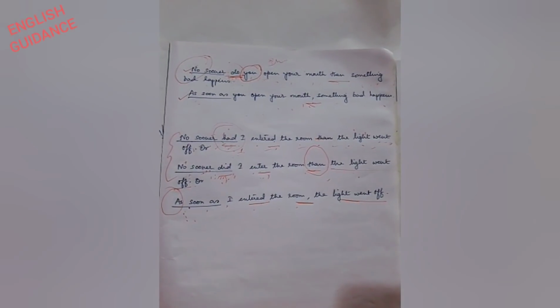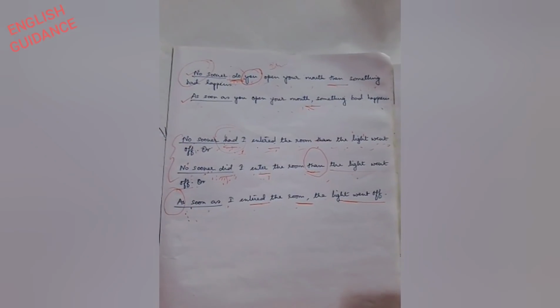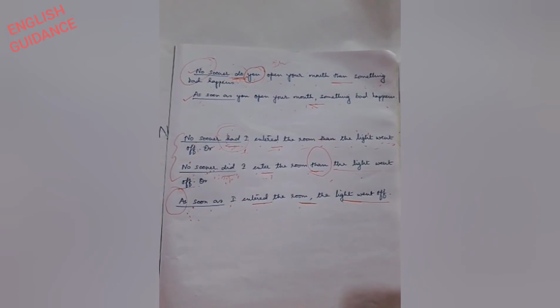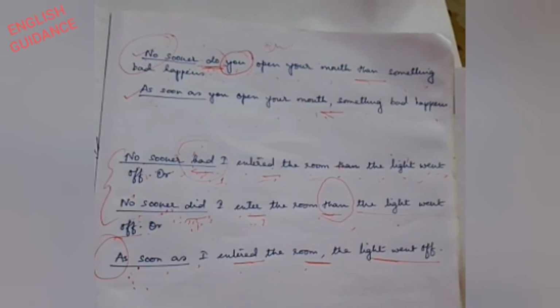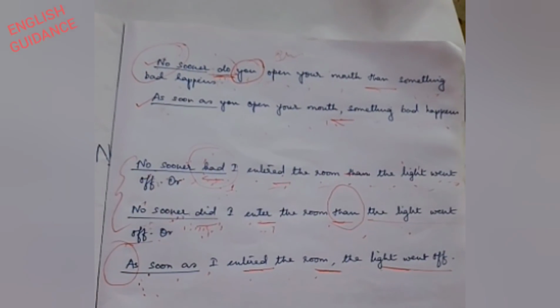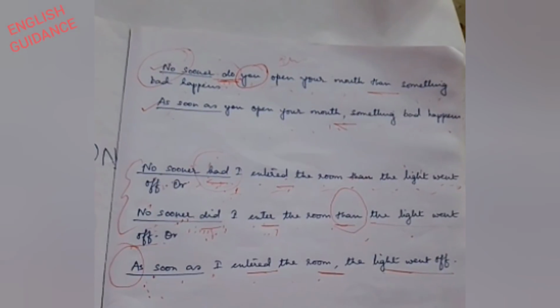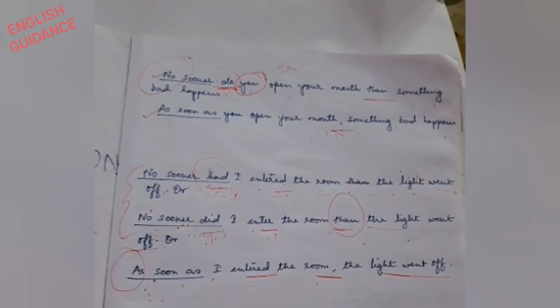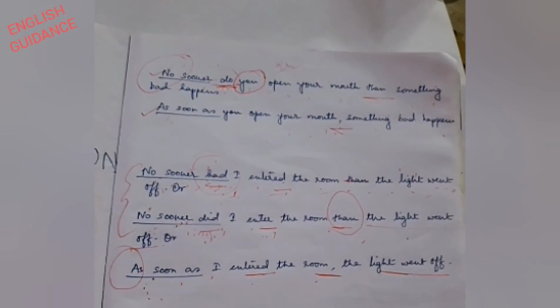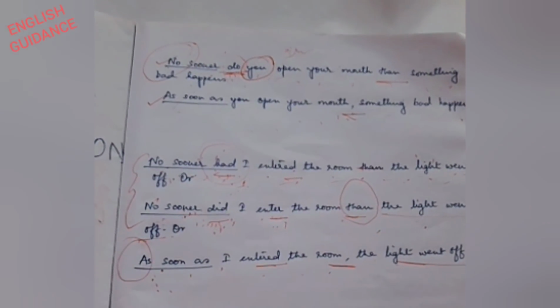If you memorize these formulas, there is a 100% chance to get full marks on those questions. I know that in your question paper, in the case of recasting, all the 10 questions will not be constructed only with the formulas of no sooner, as soon as, scarcely, hardly. There will be 1 or 2 sentences, maximum 3.